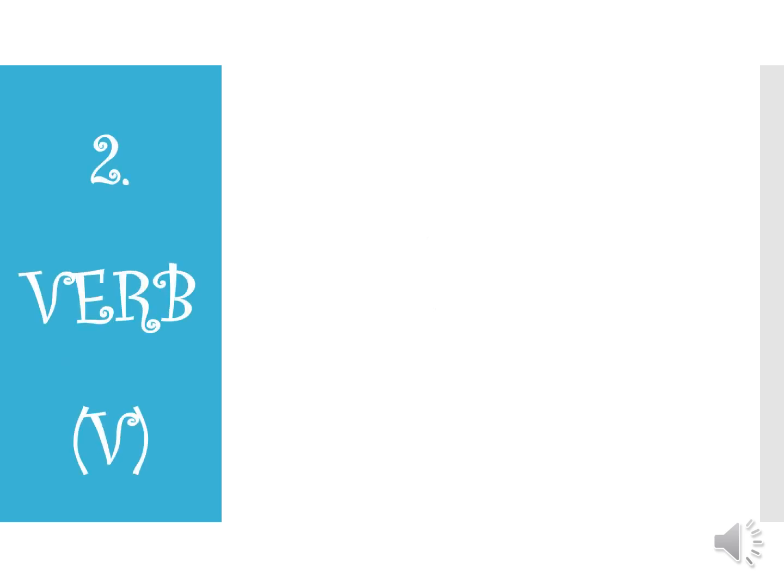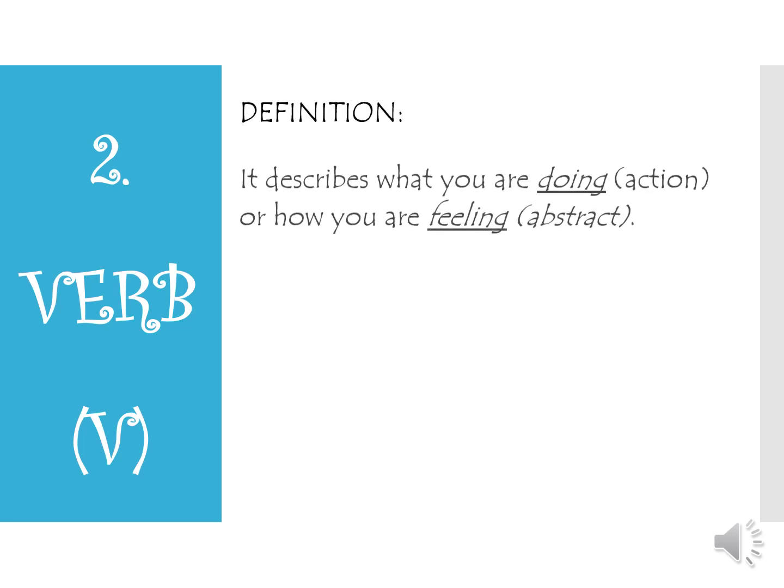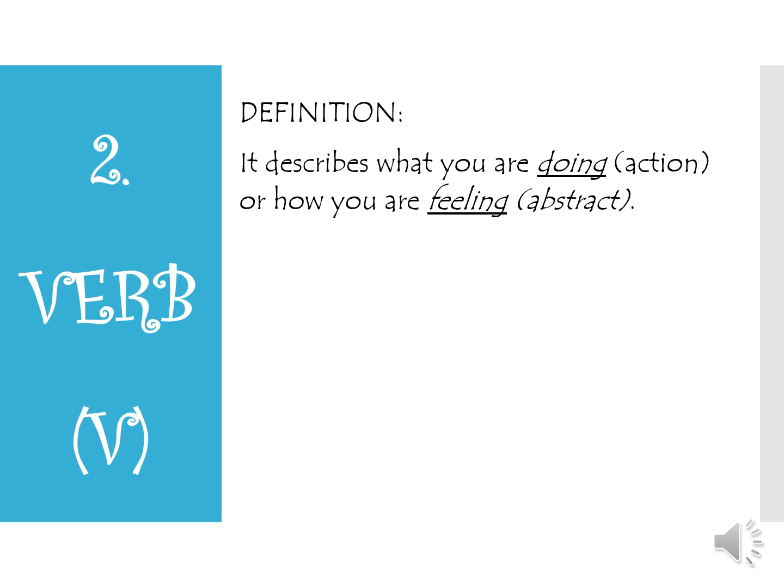Well, another type of part of speech is a verb, or in bahasa we can translate it into kata kerja. Verb describes what you are doing, or it is an action, or how you are feeling if it is abstract.